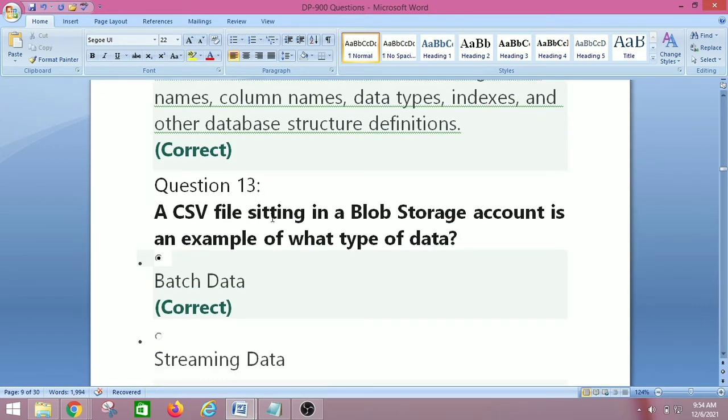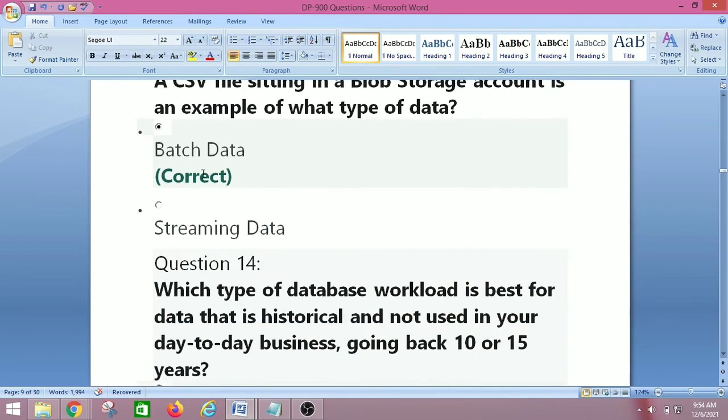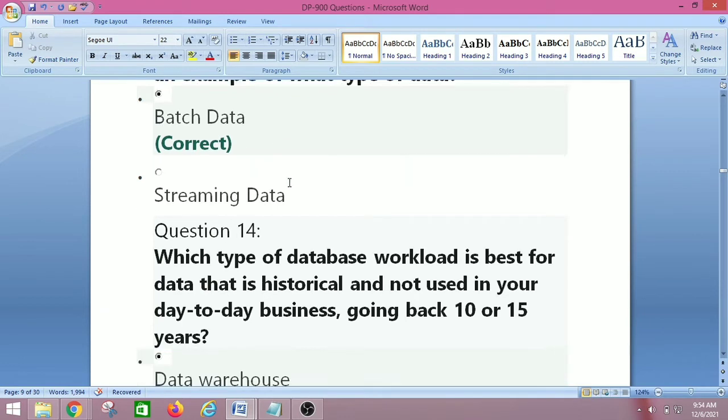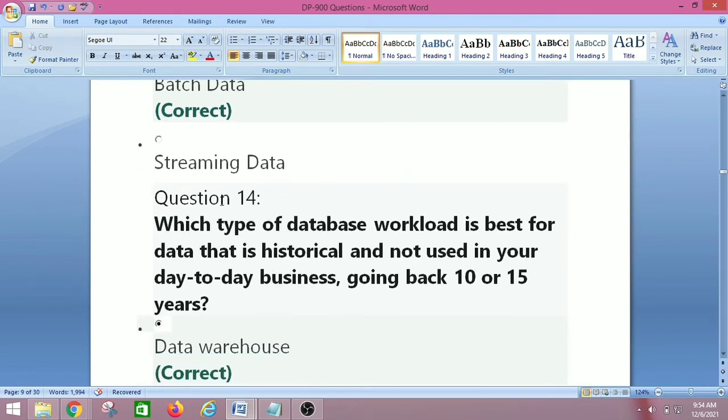A CSV file sitting in a blob storage account is an example of what type of data? So we have two options, batch data and streaming data. So the right answer is batch data. So let's move on to the next question, that is question number 14.